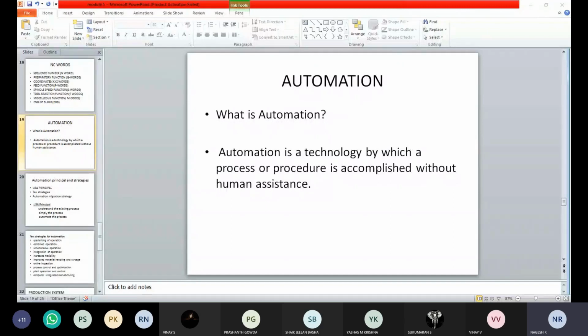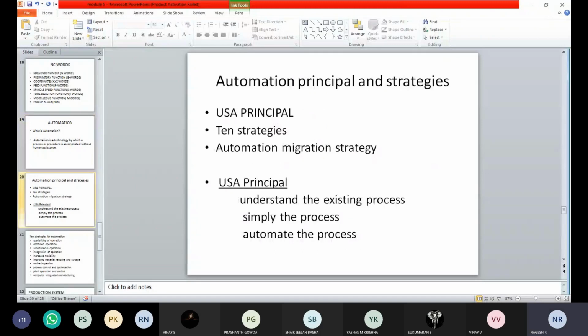Next, what are the automation principles and strategies? There is one principle and two strategies here. To get complete control over the manufacturing, we need to maintain this principle and follow these strategies. Then only are we going to get the output.